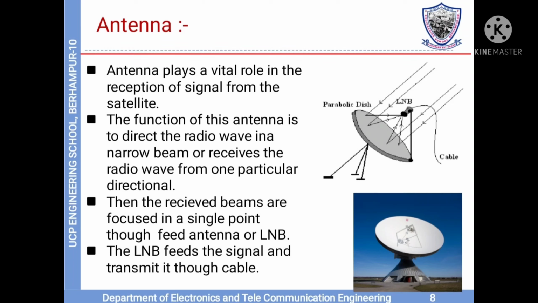Now the next part is about the antenna. The antenna plays a vital role in the reception of signal from the satellite. The function of this antenna is to direct the radio wave in a narrow beam or receive the radio wave from one particular direction. Then the received beams are focused at a single point through the feed antenna or LNB. The LNB feeds the signal and transmits it through the cable.